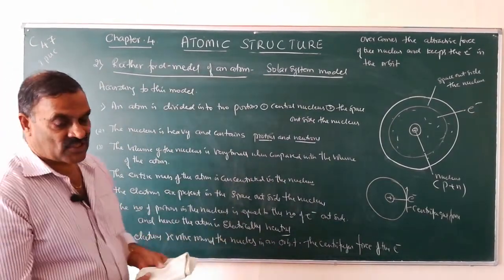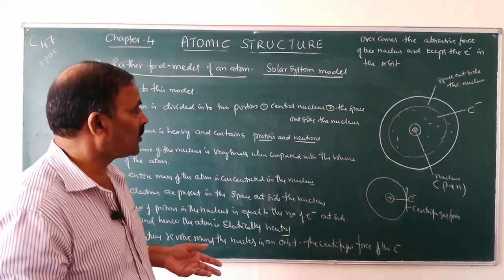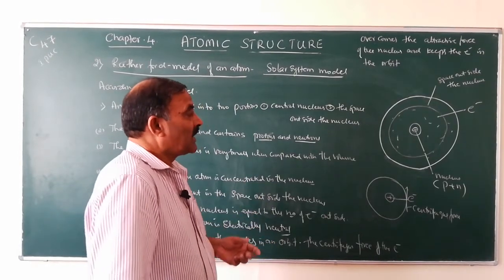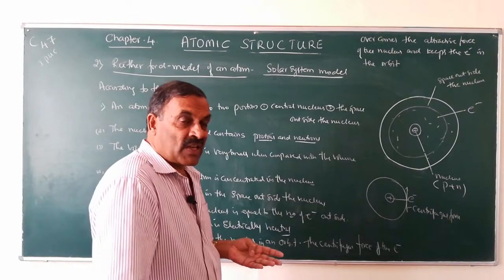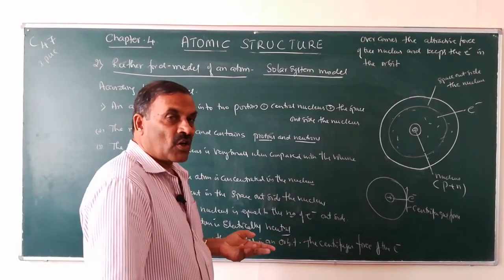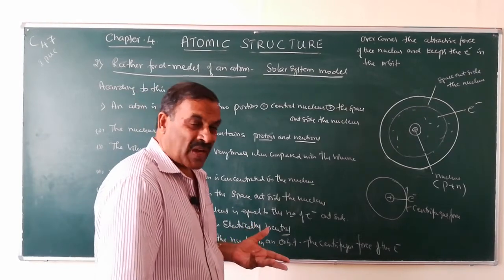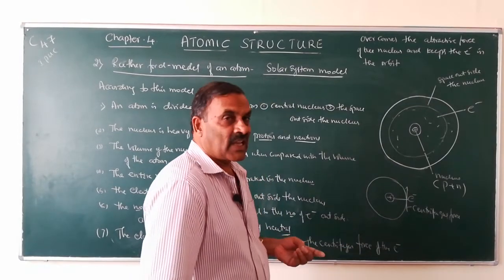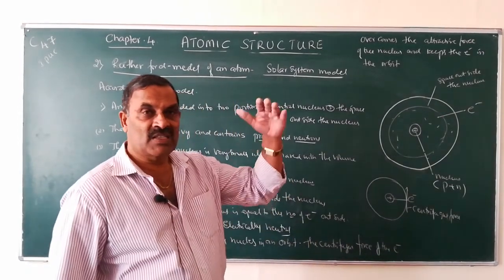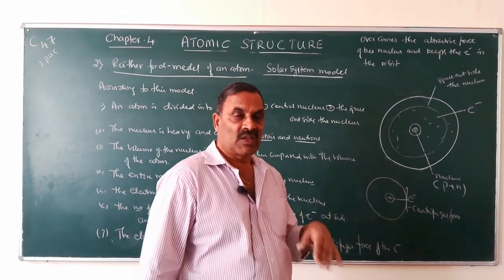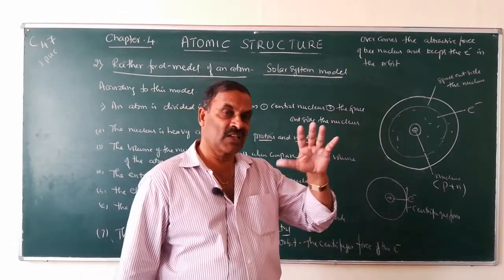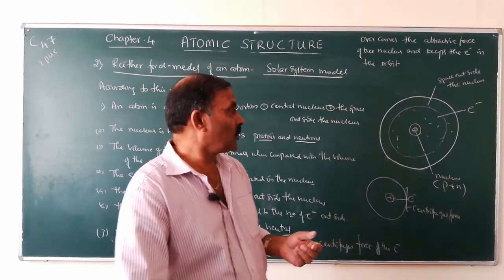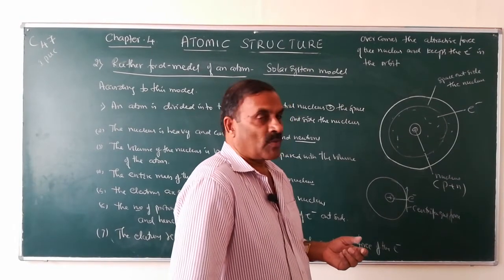So what is the drawback of this model? This model also cannot explain the complete property of an atom. It cannot explain the stability of the atom. It cannot explain the atomic spectra of atoms. You will know what atomic spectra is later on. It cannot explain how the electrons are placed in different orbits. Electrons are placed in different shells in different orbits, and this model cannot explain that. So these are some of the drawbacks.